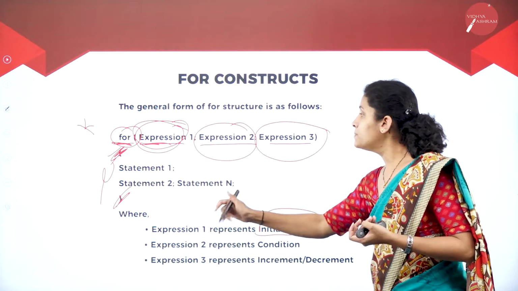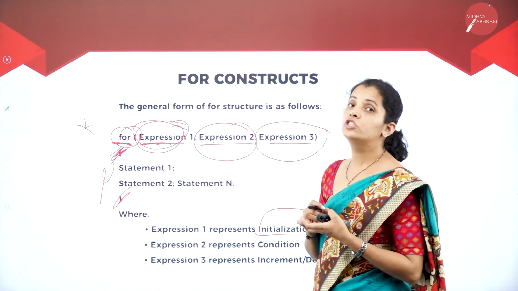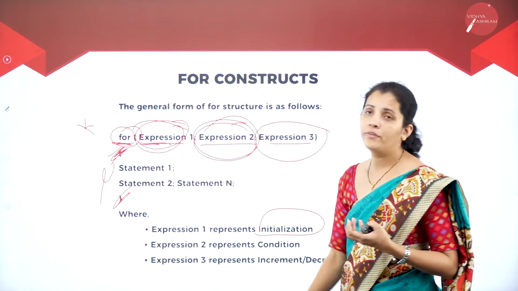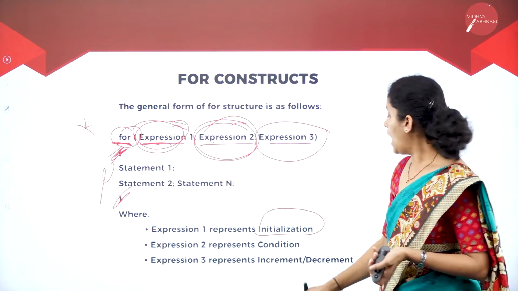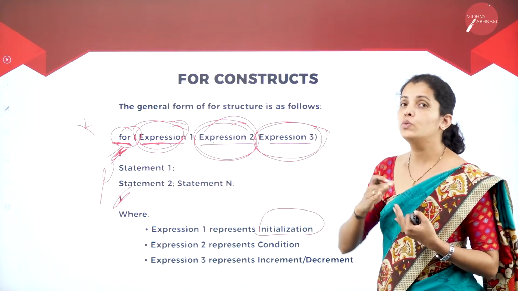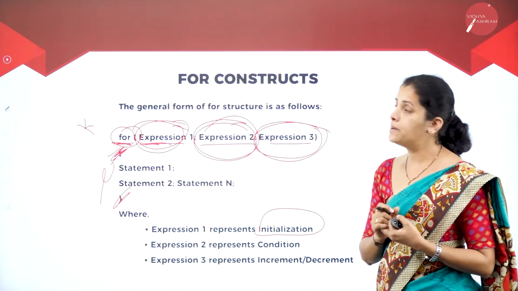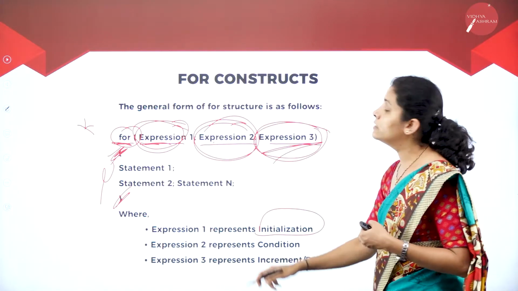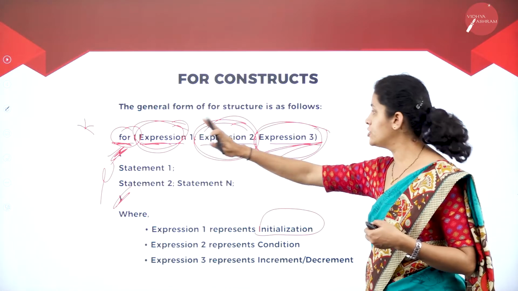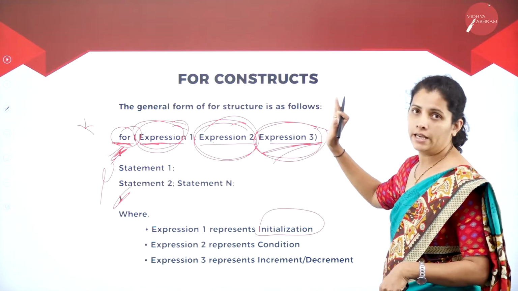Then what is my second expression? If I want to check the condition, that should be written in place of expression 2. And what is expression 3 here? If I want to increment or decrement the value of a variable, that should be written inside expression 3. So at the beginning initialization, then the condition, then increment or decrement.